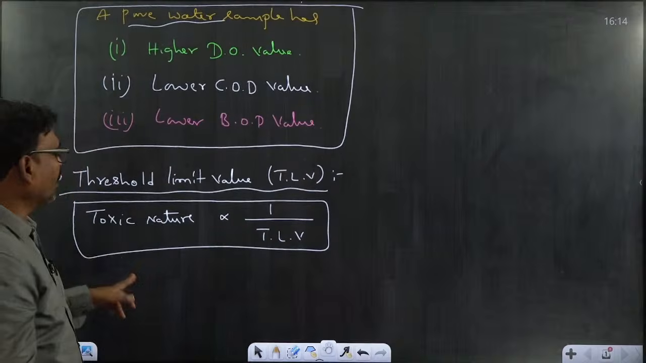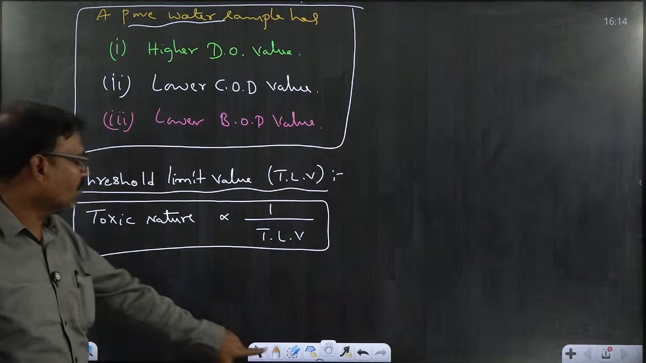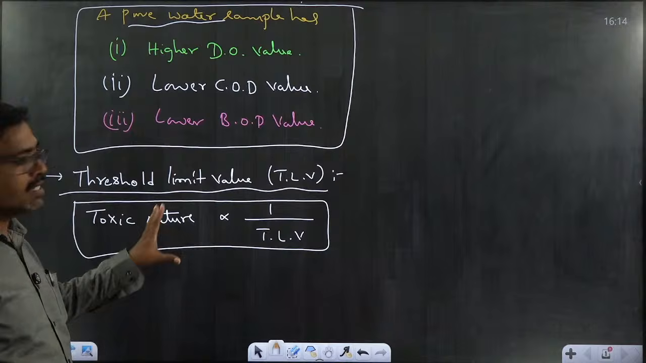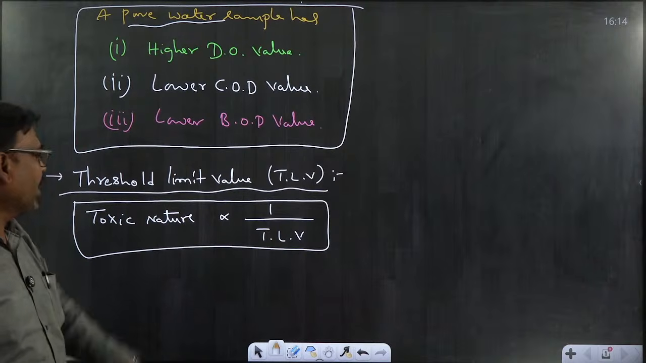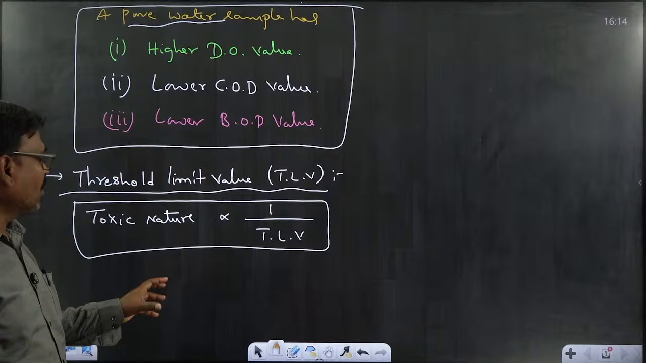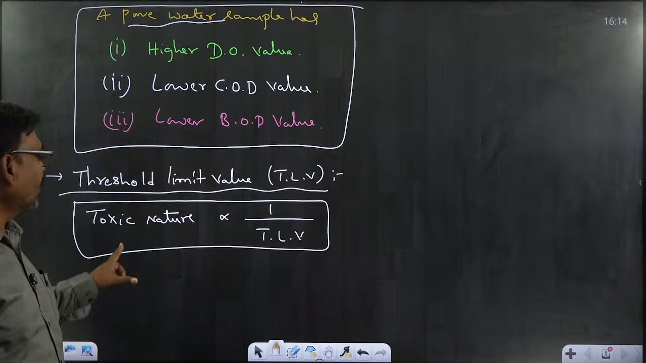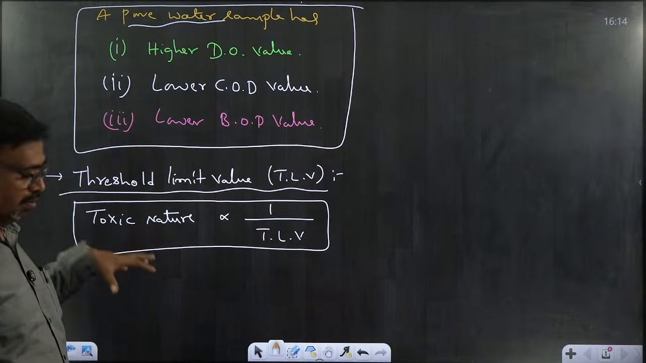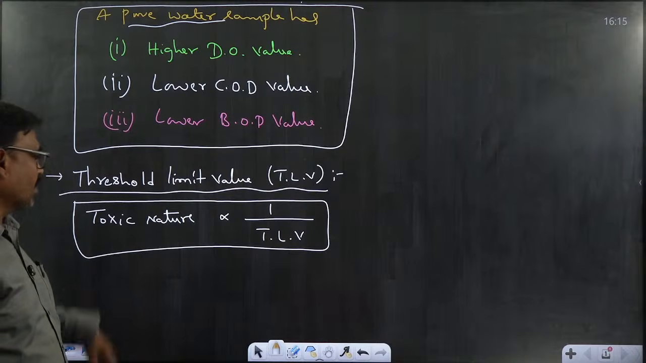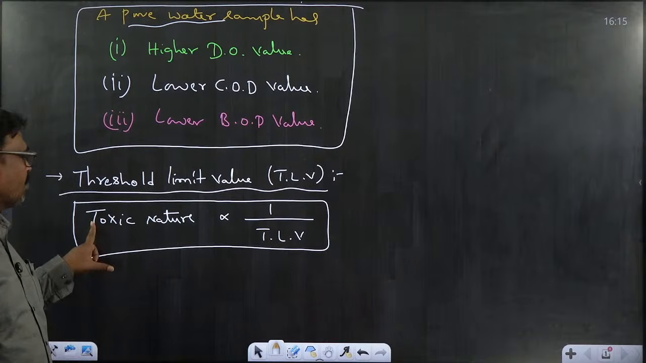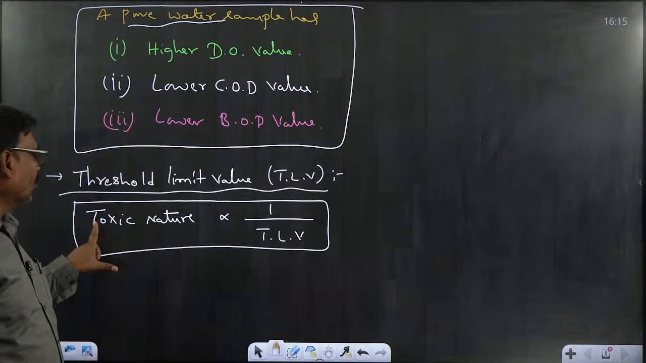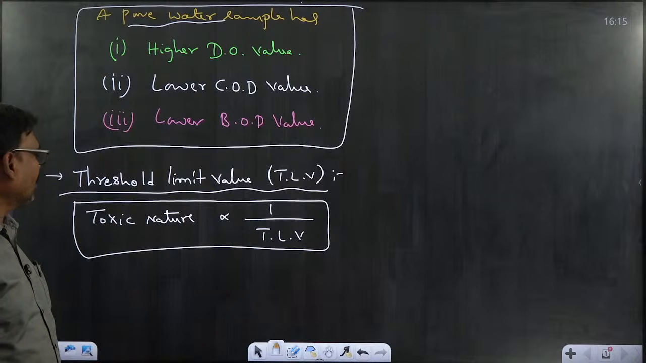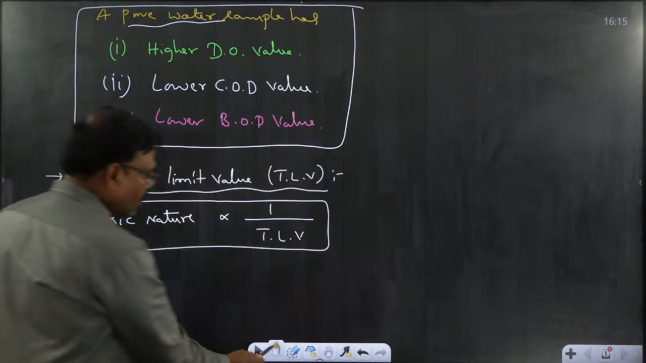So threshold limit value is nothing but the maximum permissible level of the pollutant that a person can be exposed to continuously for 7 to 8 hours. Beyond that, his body is affected by the pollutants. That's why he will become sick, because the permissible level of the toxic levels is crossed. So the maximum permissible level of the pollutant for a person is nothing but the threshold limit value. For this, we go to an example.